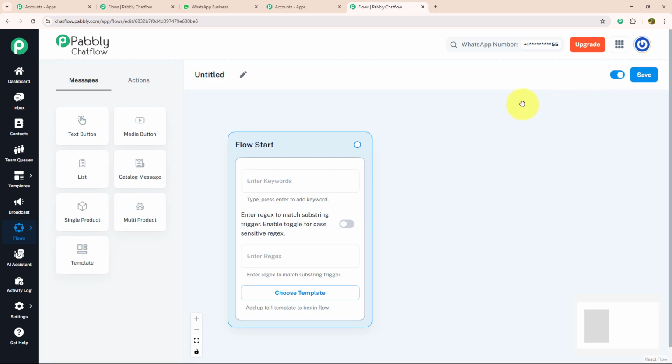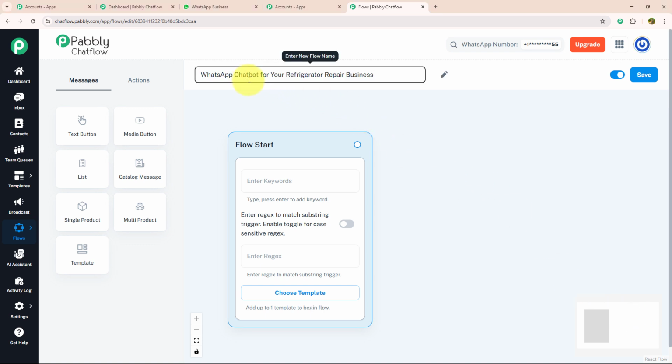Here you can see a window is open named flow start. Now to build a flow, first you need to give a meaningful name to your flow. As we are making this chatbot for a refrigerator repair business, I will name it accordingly as WhatsApp chatbot for your refrigerator repair business. After that, we need to know 3 main features which are given inside the flow start: keywords, regex, and choose template. Let's see each feature individually.